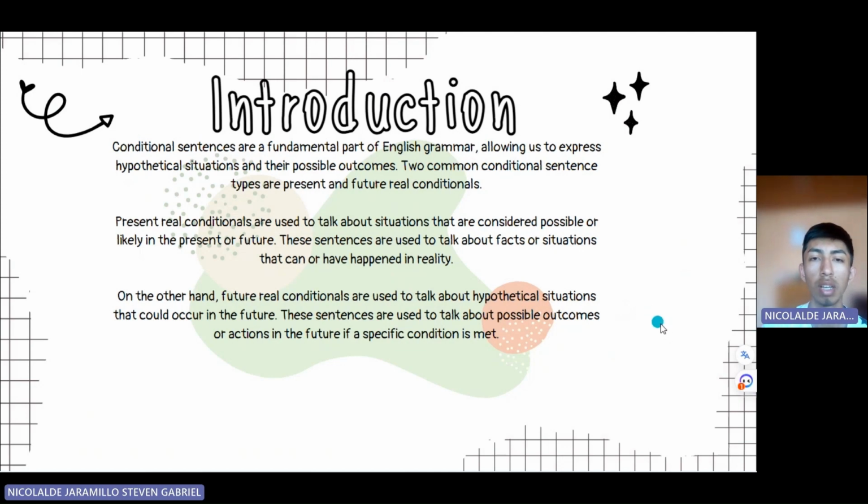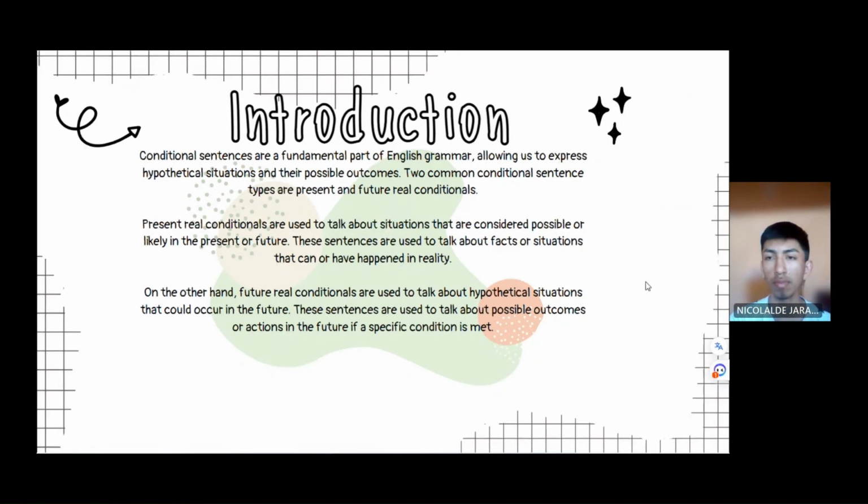These sentences are used to talk about possible outcomes or actions in the future if a specific condition is met. In summary, present real conditionals talk about possible or likely situations in the present and future, while future conditionals talk about hypothetical situations in the future.